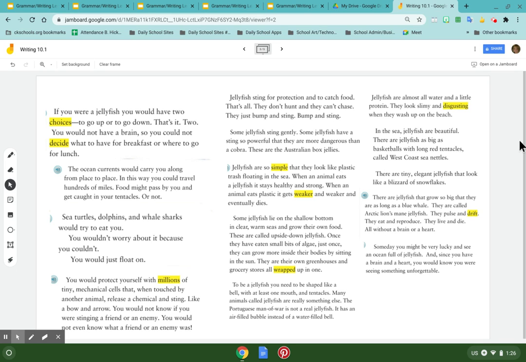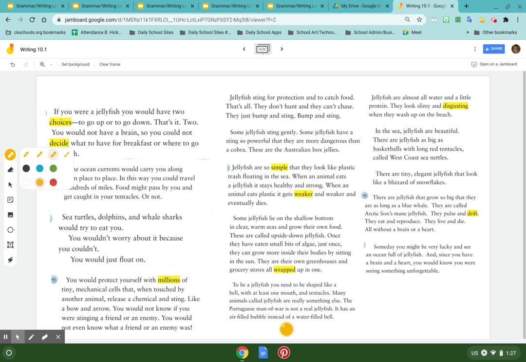All right. Now, when I think of writing a jellyfish paper, I want to say what a jellyfish looks like. So the very first thing I think I'm going to do is I'm going to go to what a jellyfish looks like. So right down here, and each one of these paragraphs is a different page. So in your story, about middle way through, it says, to be a jellyfish, you need to be shaped like a bell with at least one mouth and tentacles. Many animals called jellyfish are really something else.